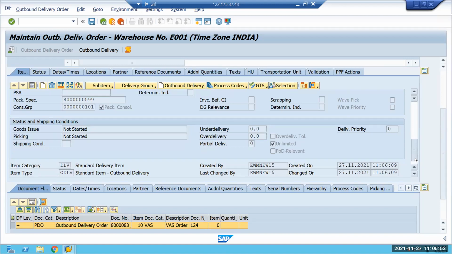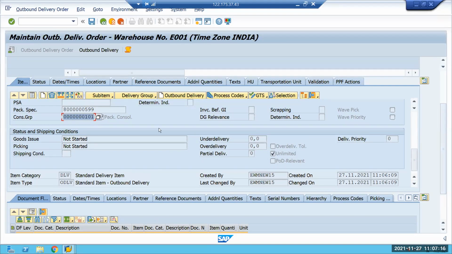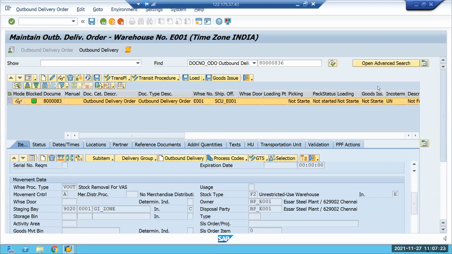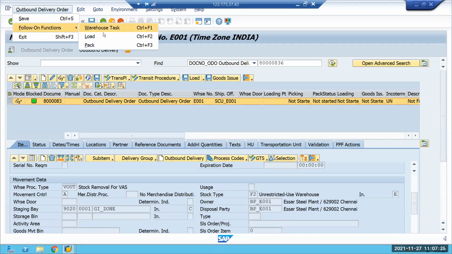How many zeros are there? Seven zeros, right? 1, 2, 3, 4, 5, 6, 7 zeros. Yes, seven zeros and a 1. Correct. Shall I open the consolidation group for that configuration? No, not yet. Pack spec is determined because of the VAS order. That's why your pack spec is coming. Can you try now? I'll create a task. Okay.